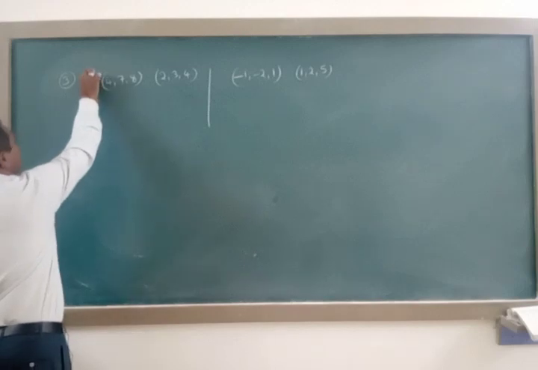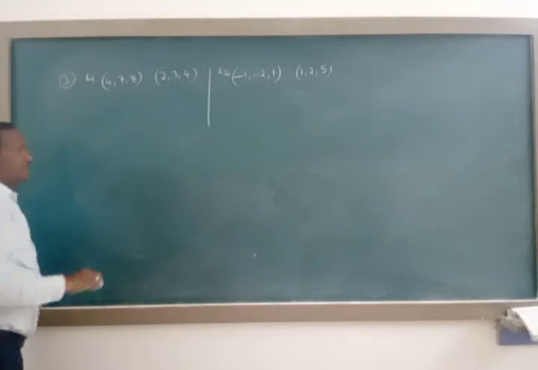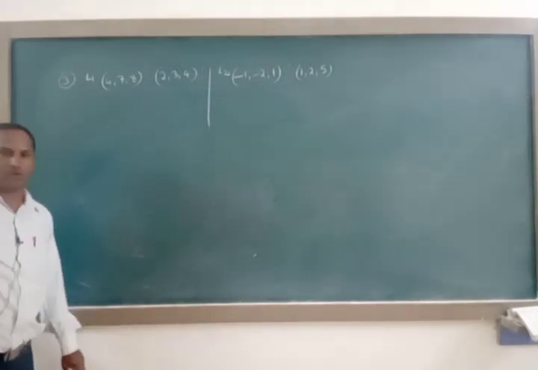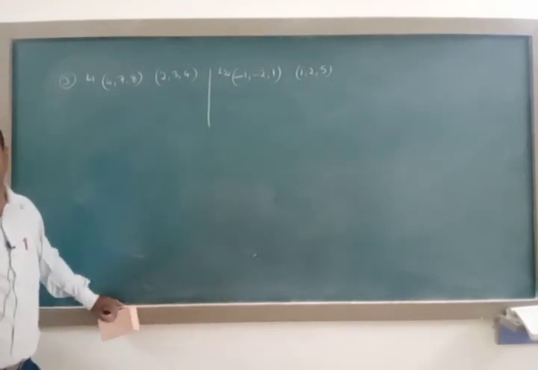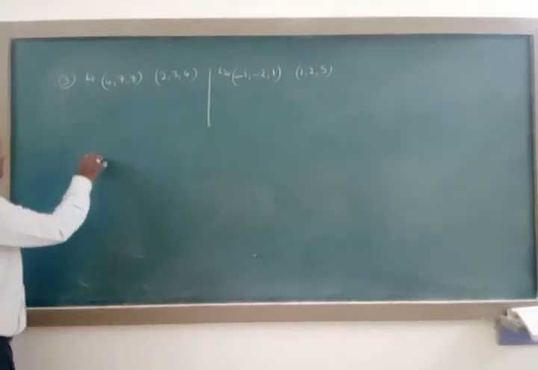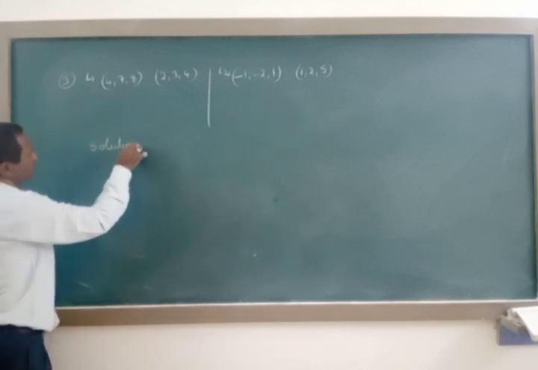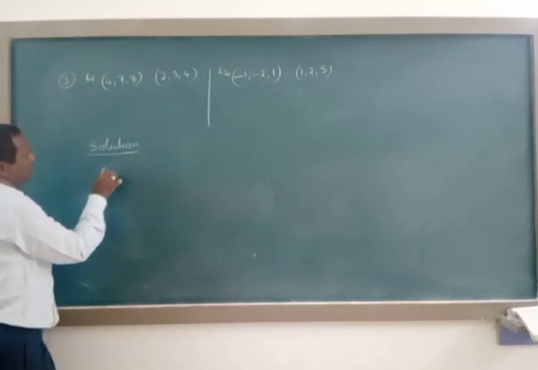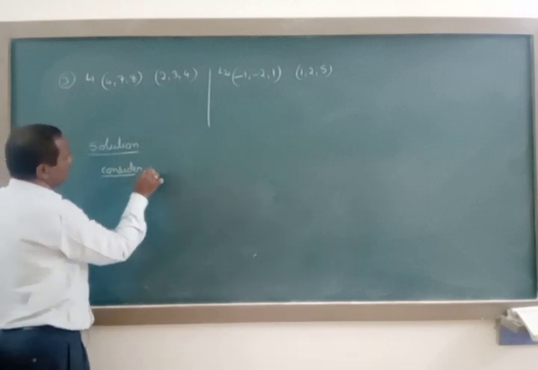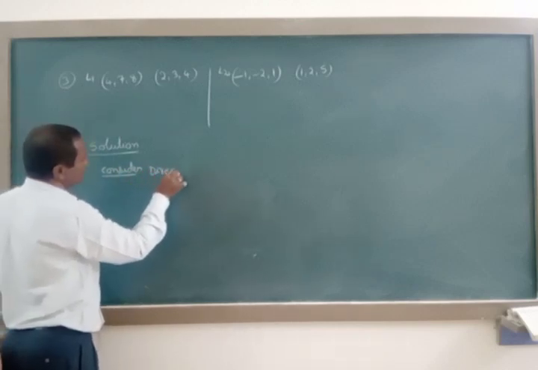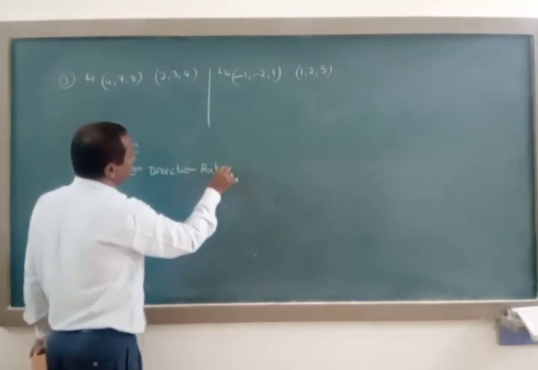The solution: first L1, this is the first line, and this is the second line. In this case, they are asking whether L1 and L2 are parallel or not. Before this question, we proved they are perpendicular to each other, but in this question they are asking parallel. The solution for this question is: consider the direction ratios of L1.